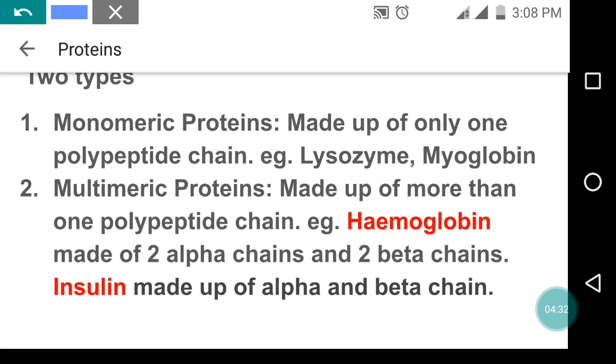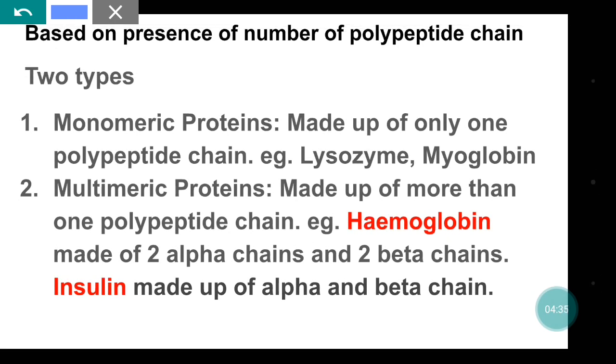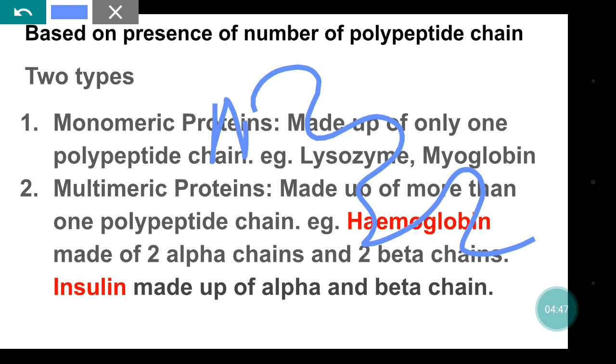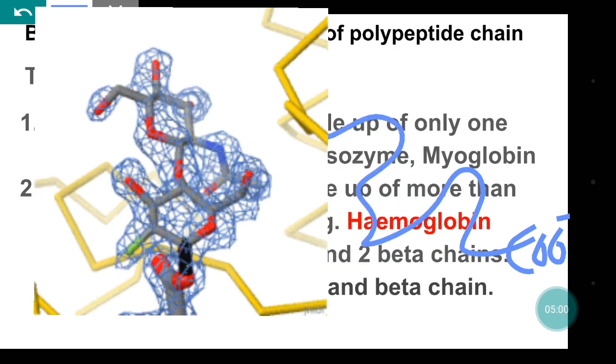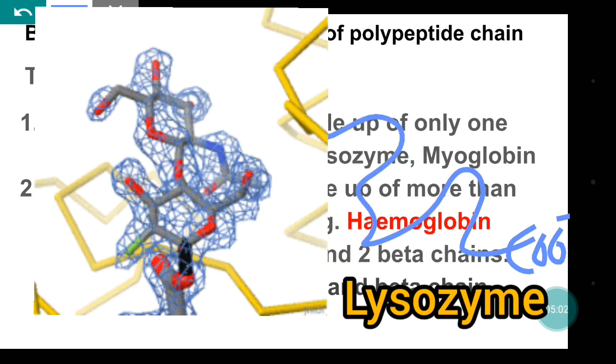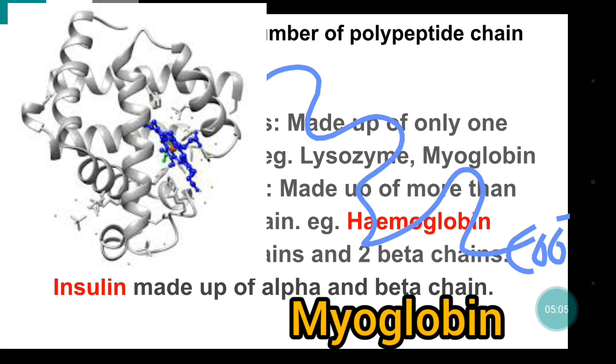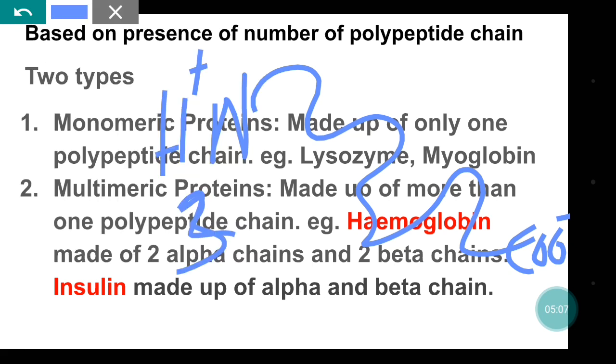If the protein is made up of only one polypeptide chain, it is known as a monomeric protein. Lysozyme and myoglobin are monomeric proteins made up of only one polypeptide chain.